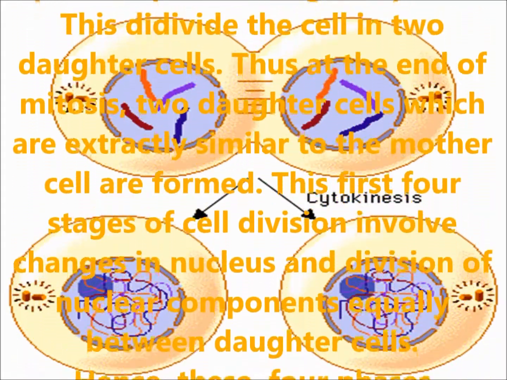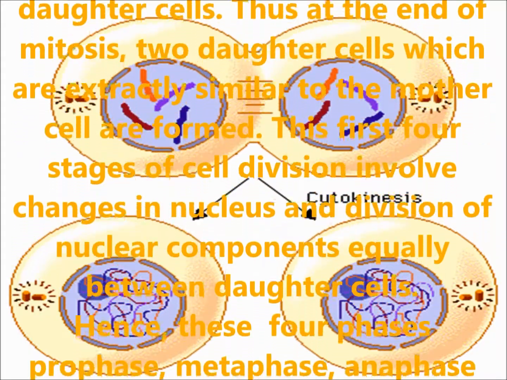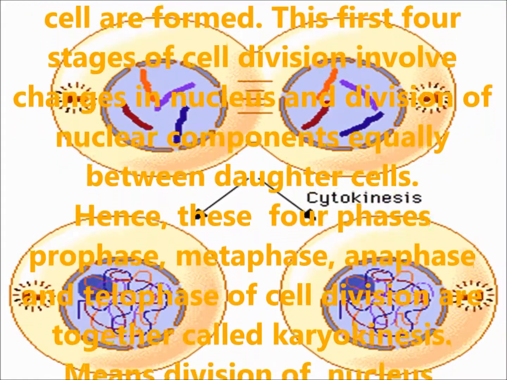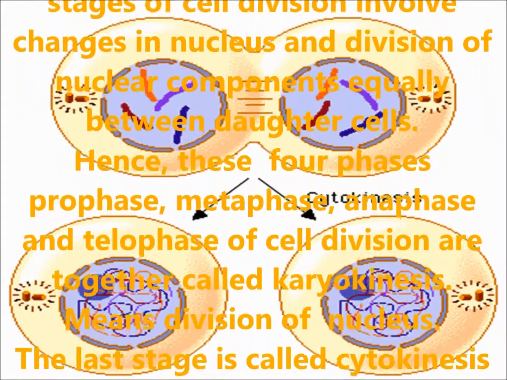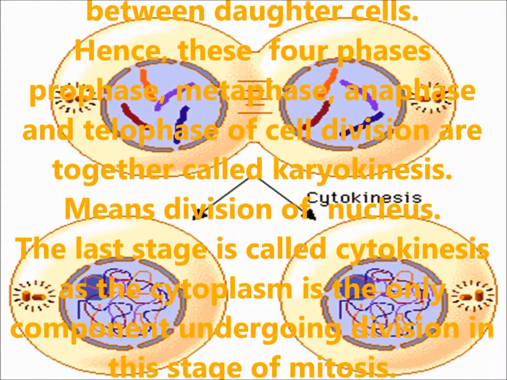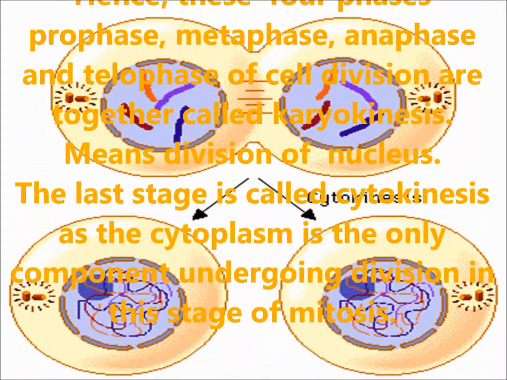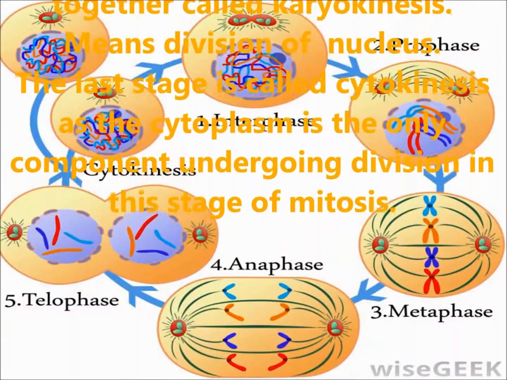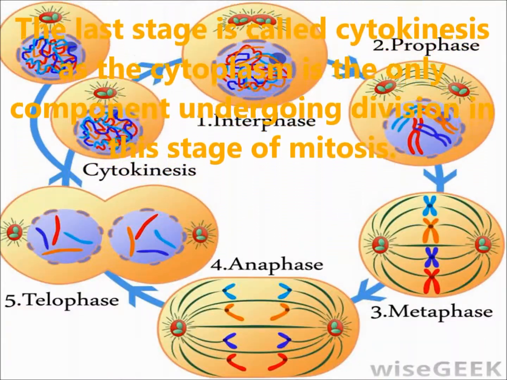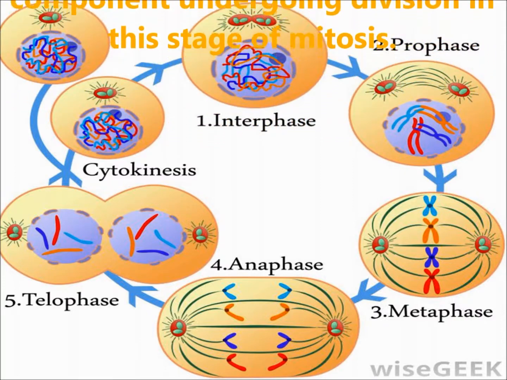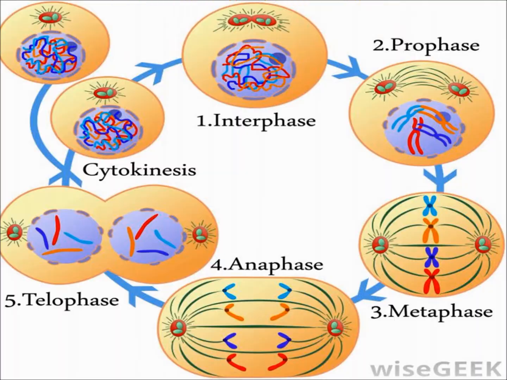These first four stages of cell division involve changes in the nucleus and division of nuclear components equally between daughter cells. Hence, these four phases of prophase, metaphase, anaphase and telophase are together called karyokinesis, meaning division of the nucleus. The last stage is called cytokinesis, as the cytoplasm is the only component undergoing division in this stage of mitosis.